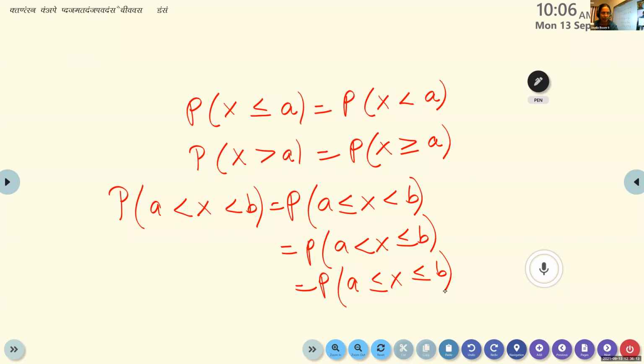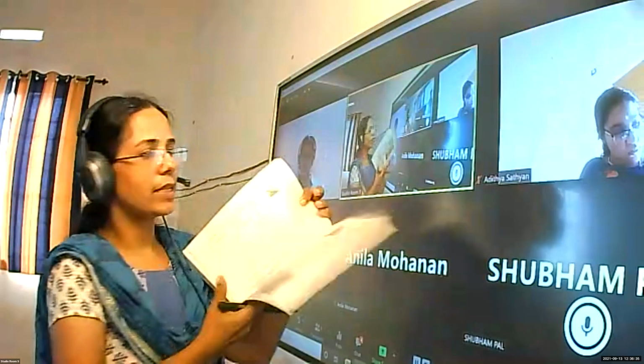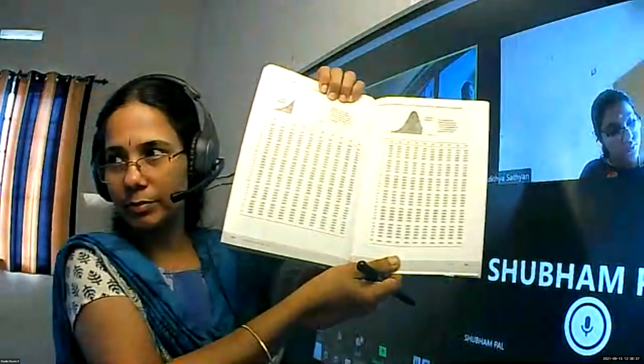For finding this Z probability, there is a table. Hope you all have the textbook. Take your textbook. In your textbook, the table is given on page number 548. Open your textbook and look at the table. For the probability distribution, we use this table.